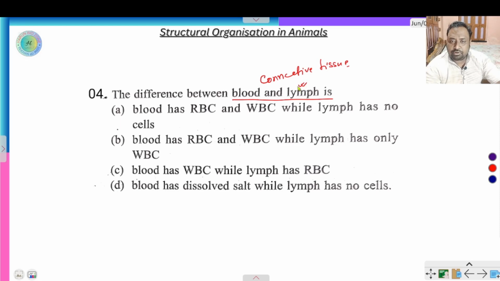Lymph's function is protection and transporting intercellular fluid into the blood. B is the correct option because blood has RBC, WBC and platelets.